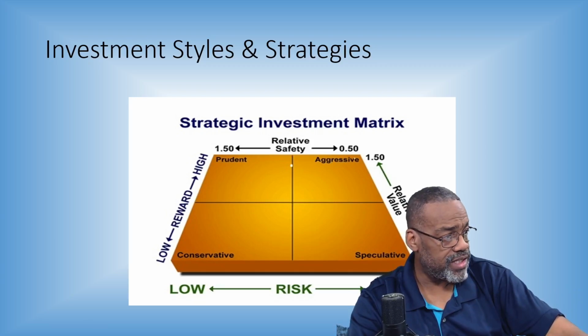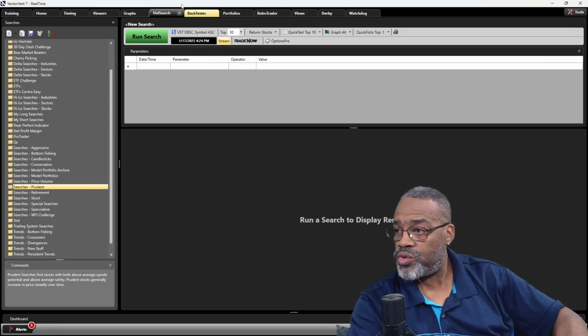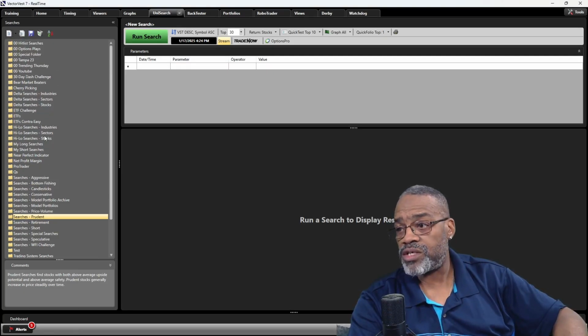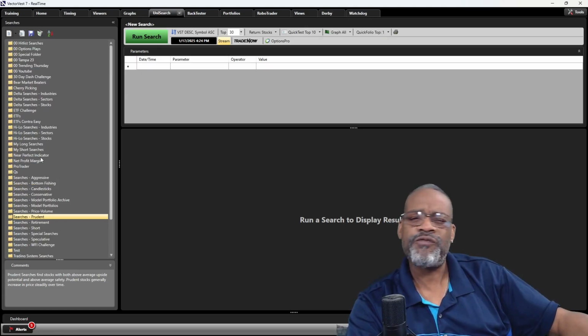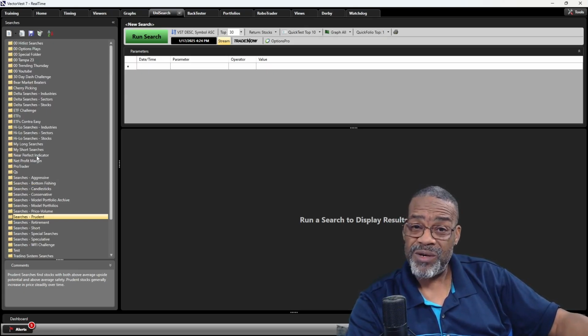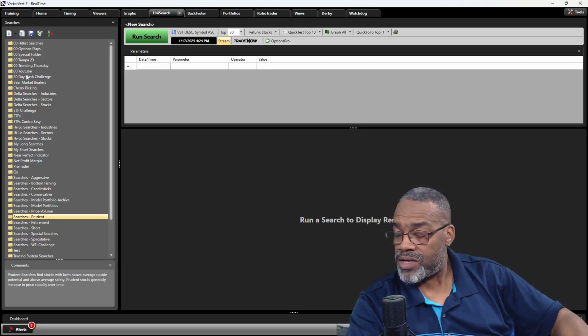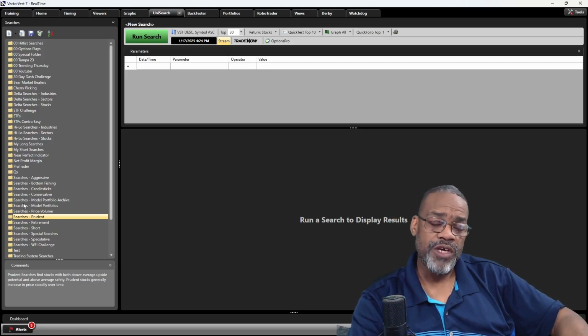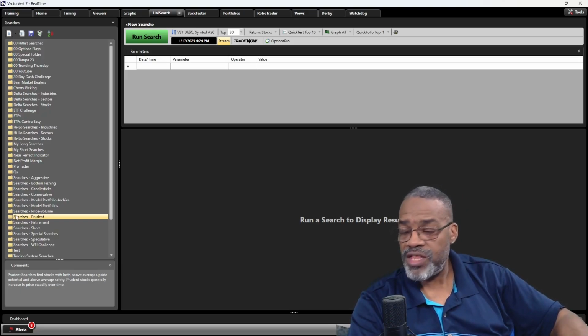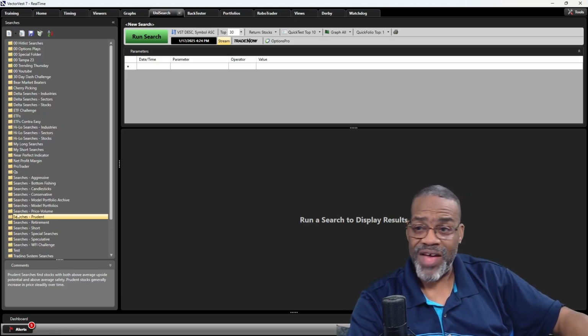All right, I'm going to get us into the software now, and I'm going to bring us to the UniSearch tool. Notice that when I get to the UniSearch tool, there's a lot of folders here. Some of these are folders that I've created over the years. Do you know I'm coming up on 21 years in March of 2025? Wow, that's a long time. But they have folders. I want you to look at the folders as filing cabinets, and then the searches within the folders as your files within the filing cabinet.